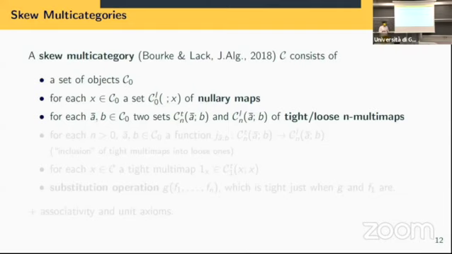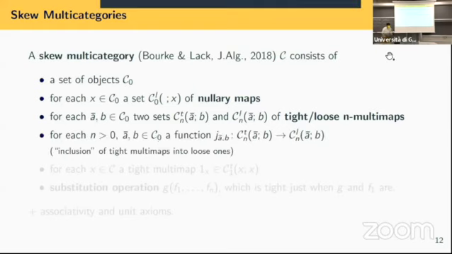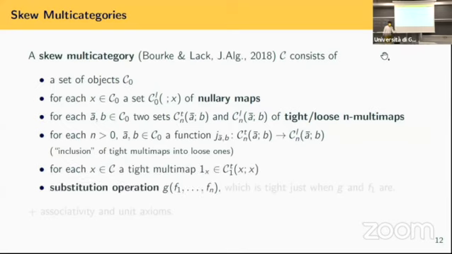So we will have objects, nullary maps, and then instead of just one set of multimaps, we will have two sets, one of tight maps, one of loose maps. And I will explain how to interpret this, but let me just go on for a bit. First of all, we want to see tight maps as particular kinds of loose maps. And we do that with a sort of inclusion, which doesn't need to be an inclusion, but usually is. Then we want, obviously, the identity, and the identity will need to be tight. That can make sense even from the name.